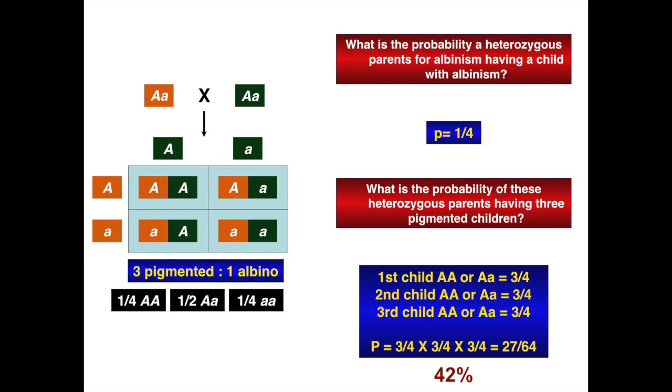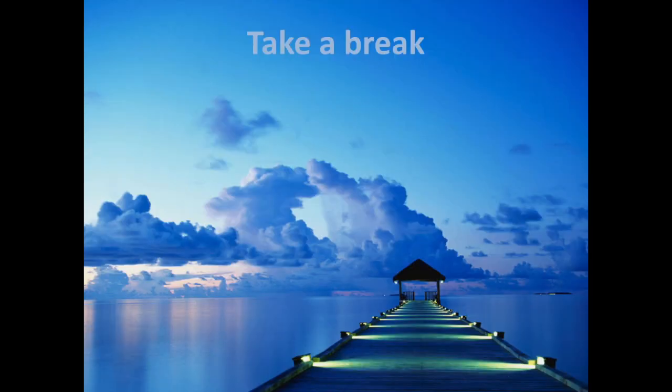So you have a 42% chance of having 3 pigmented children if you and your partner are both heterozygous for the albinism gene. Now, here again, I'm encouraging you to take a break, relax, get a glass of water, walk around a bit, and then we are going to go on to the second part of the talk, where we will talk about Mendel's principle of independent assortment and how that relates to dihybrid crosses, and do a little statistics. So come on back, pause the video, and then we'll get started.